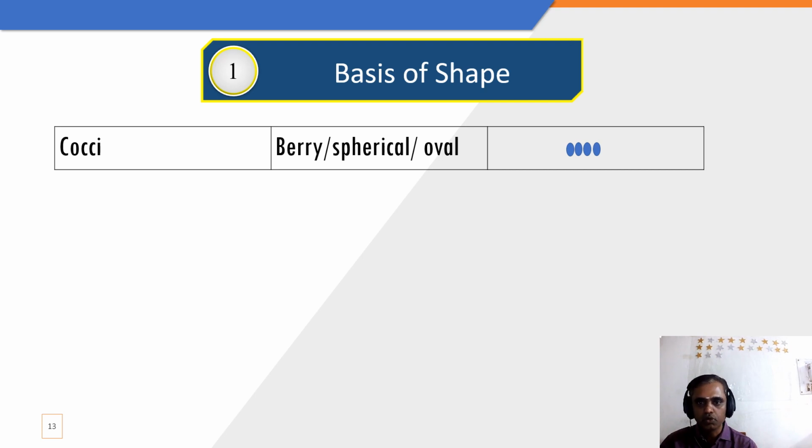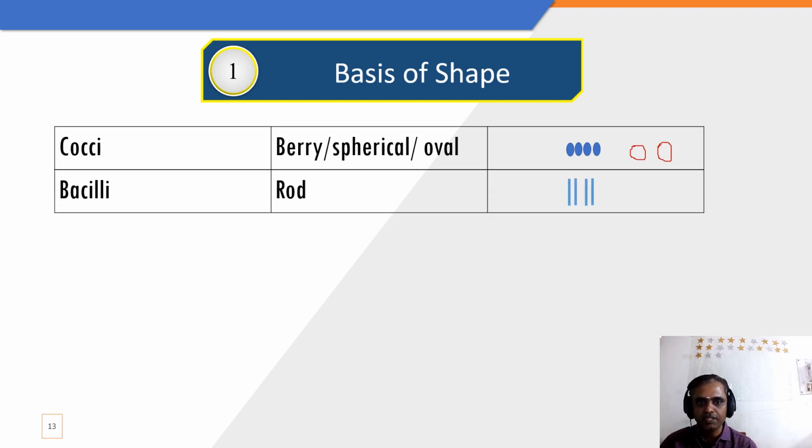the first one, cocci. The cocci means it is the berry or spherical or oval shape. You can see, all the bacteria are in the round shape. Another word I used to tell the students, it looks like a zero. And bacilli, the shape looks like a rod. In other words, it looks like a 1. So these are cocci and bacilli.